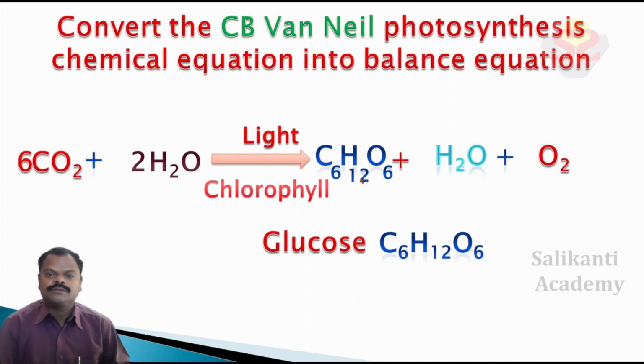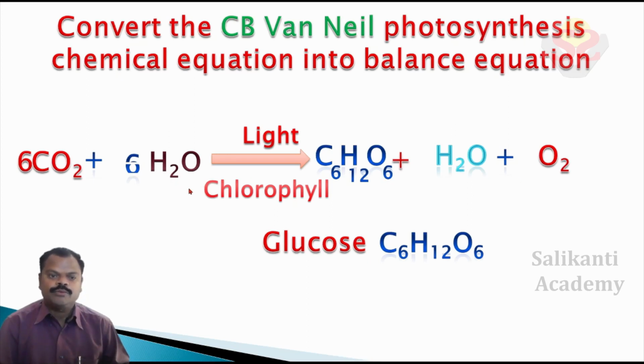Next we observe hydrogen atoms. In reactants there are 4 hydrogen atoms. In products, 12 hydrogen atoms in glucose and 2 hydrogen atoms in the water molecule, total 14 hydrogen atoms are present. For balancing hydrogen atoms, if we put 6 here, what will we get? 12 hydrogen atoms in reactants, but in products there are 12 hydrogen atoms in glucose and 2 more hydrogen atoms in the water molecule. So the hydrogen atoms are not balanced.